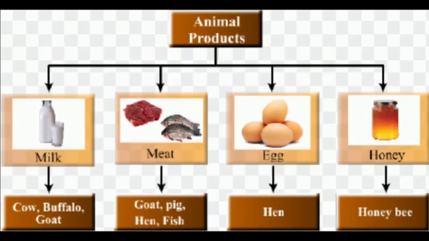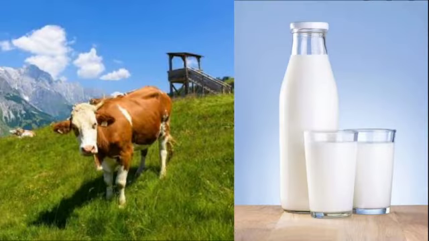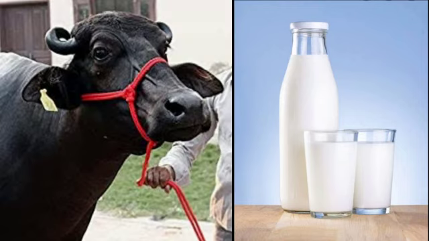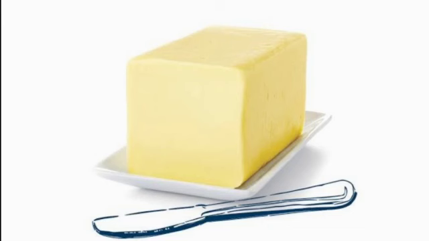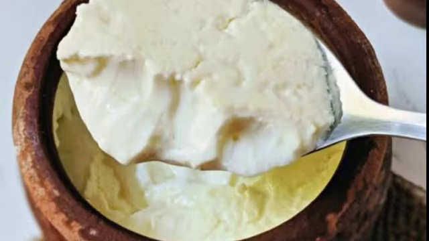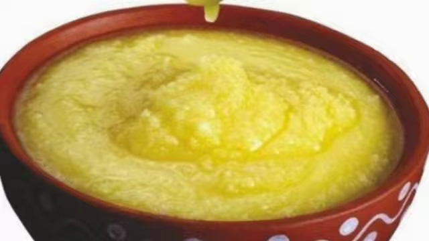The different products we get from animals are: first, milk. We obtain milk from cow, buffalo, goat, and camel. Milk is used to prepare many products like butter, cheese, curd, and ghee.